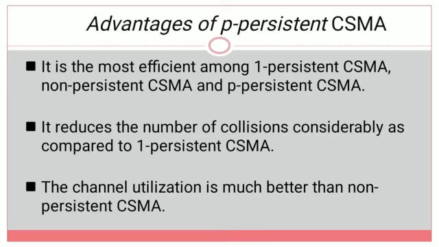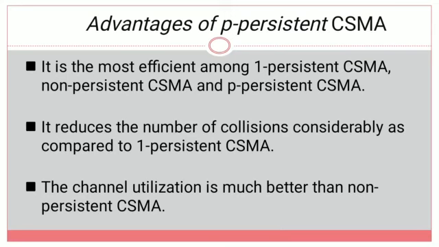So here we have three advantages. First, p persistent CSMA is the most efficient. Second, compared to one persistent CSMA, the number of collisions is reduced. Third, compared to non-persistent CSMA, the channel utilization is good in p persistent CSMA.